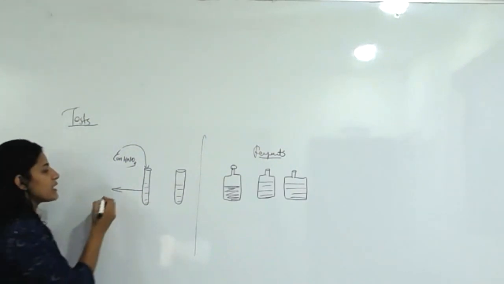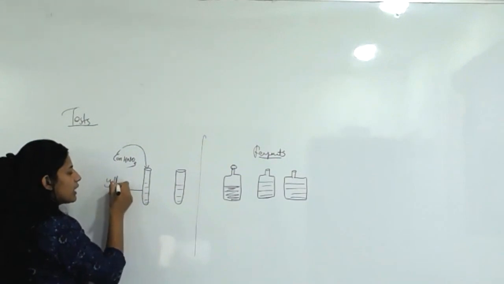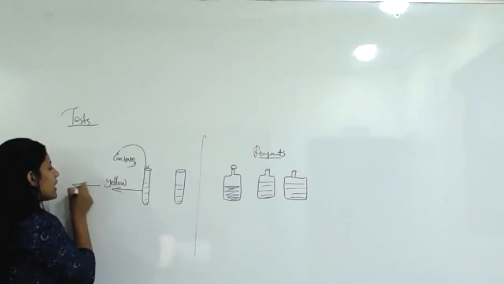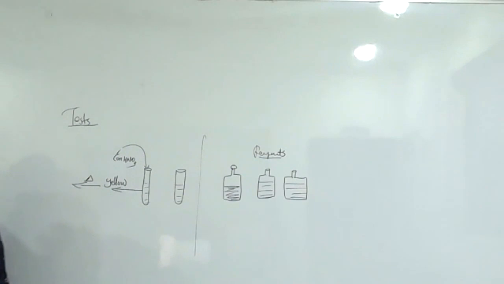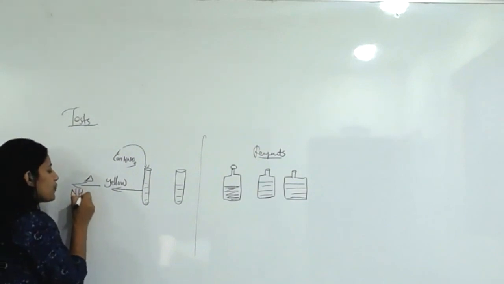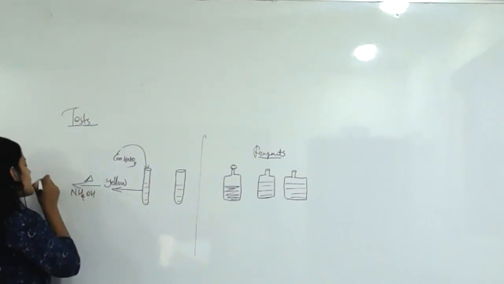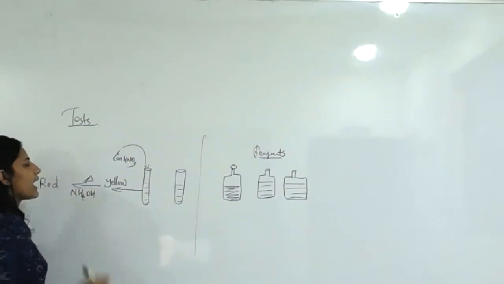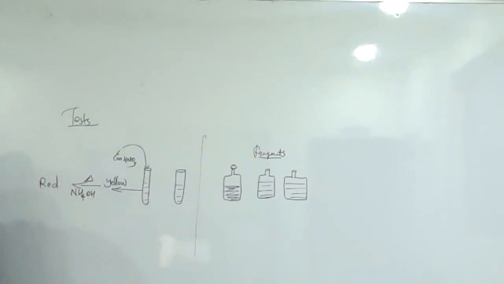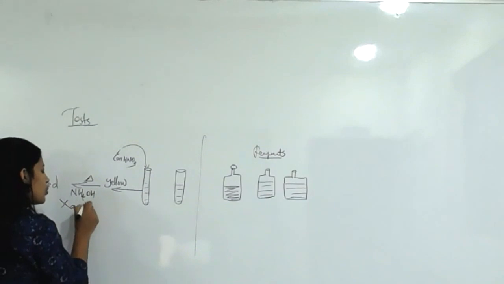What happens, students? The color becomes yellow. Again, thoroughly heat it. On adding ammonium hydroxide, NH4OH, you will get a red color. This kind of test is called the xanthoproteic test.